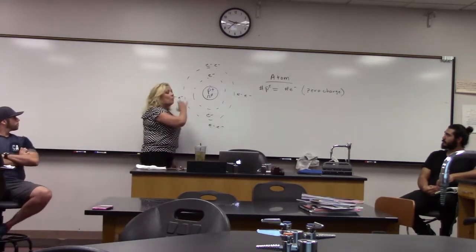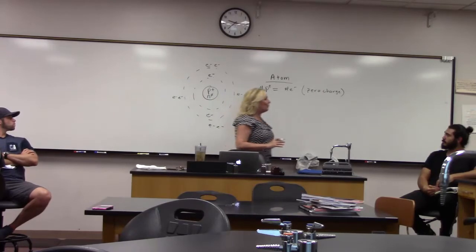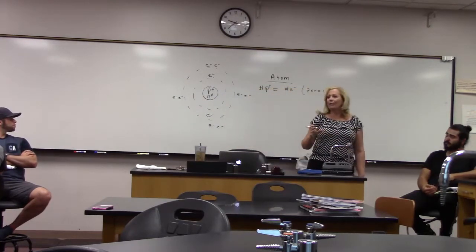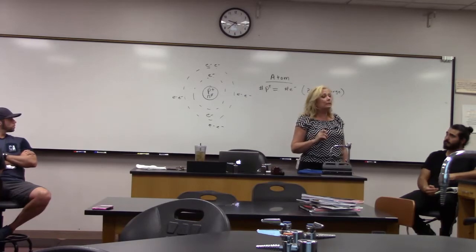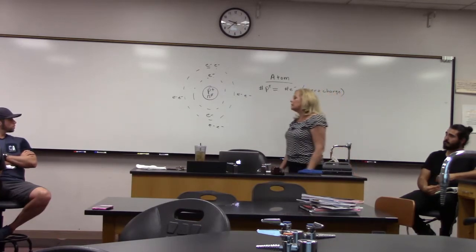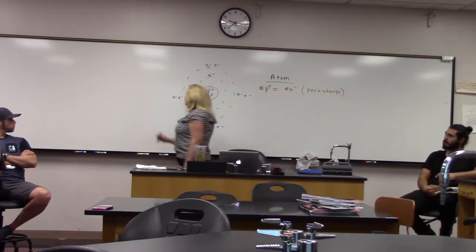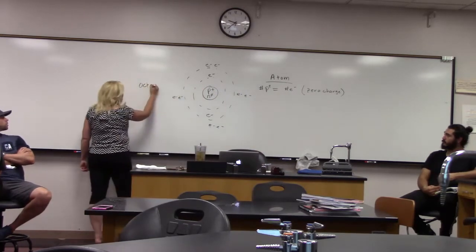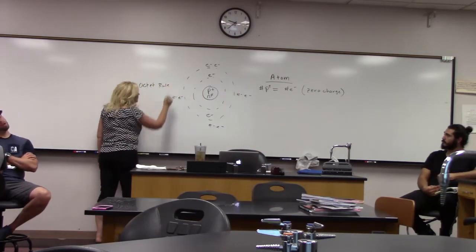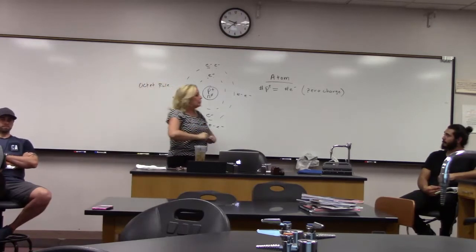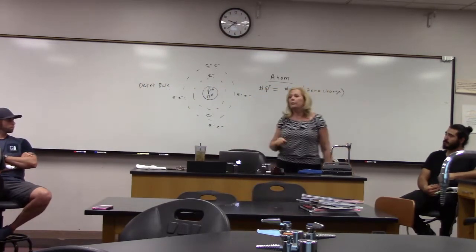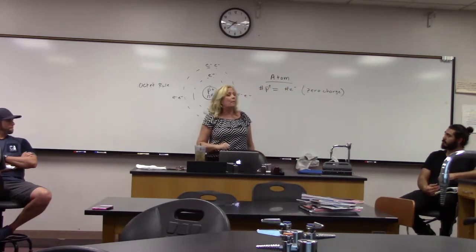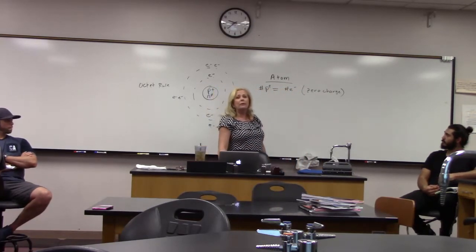If we have more than 2 orbits, if we have 3, 4, 5, an atom can be considered stable as long as it has 8 electrons in its outermost orbit. And this is typically what's referred to as the octet rule. So we're looking to try to get 8 electrons in the outermost orbit to allow the atom to become more stable.